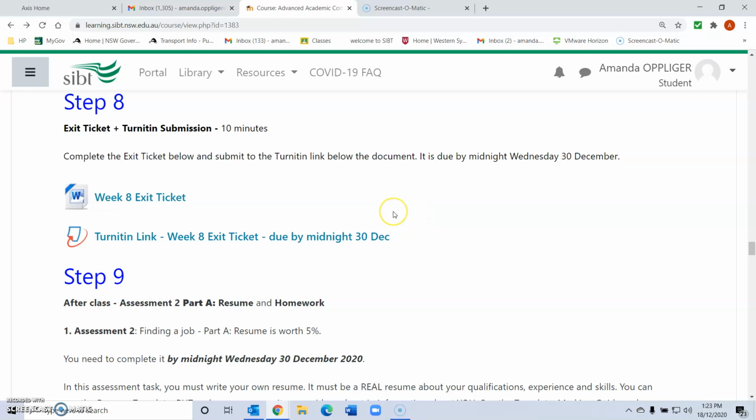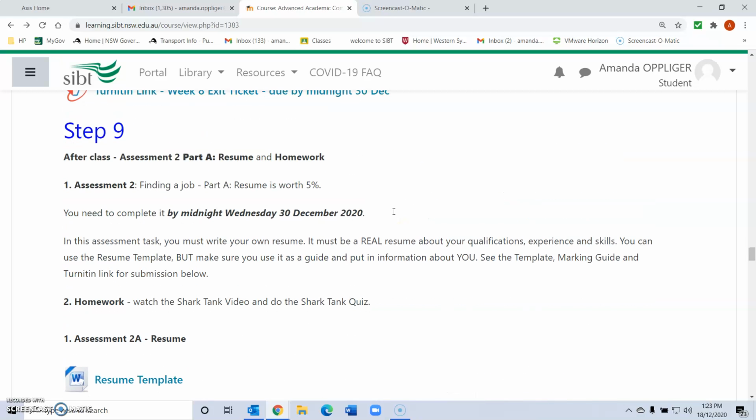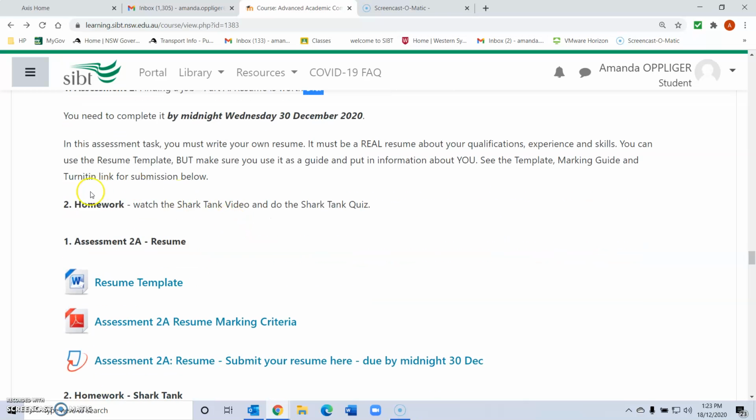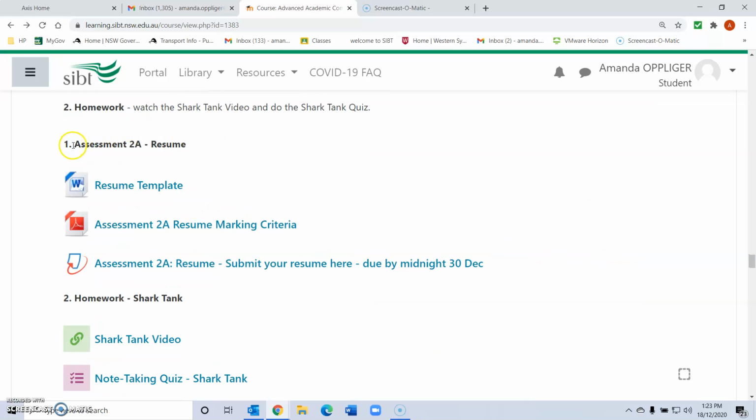And here we are back at step 8. Step 9 is your homework. This is what you do after class. And you have your assessment 2, the resume. Remember, that's worth 5%. And you have your homework. So for assessment 2A, the resume, I've provided you with these documents, and here is the link, again, by midnight 30th of December. So at step 5, I will tell you more about this.